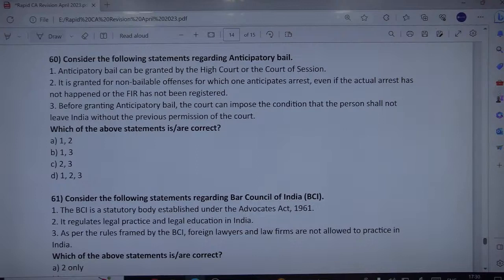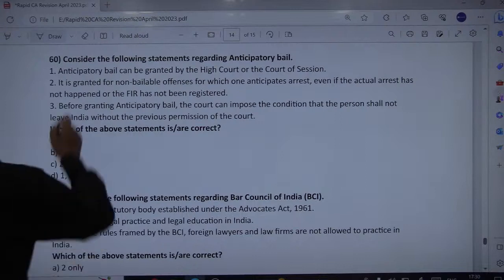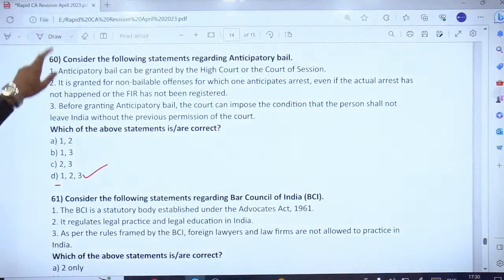Anticipatory bail can be granted by the High Court or Court of Session. That is absolutely right. It is granted for non-bailable offences, yes, and before granting anticipatory bail, the court can impose certain conditionalities. So, all of the three seem to be correct here. All three statements are correct, so the correct option is D.